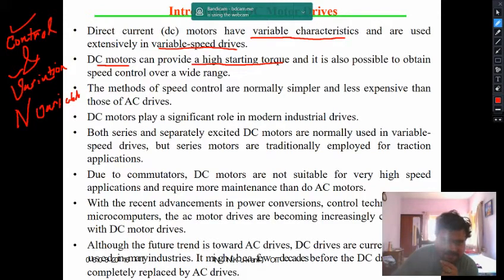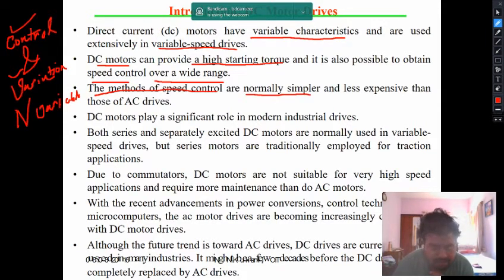And second, it gives you speed control over a very wide range. That is another advantage of DC drives. The methods of speed control are normally simpler, and they are less expensive than those of AC drives.